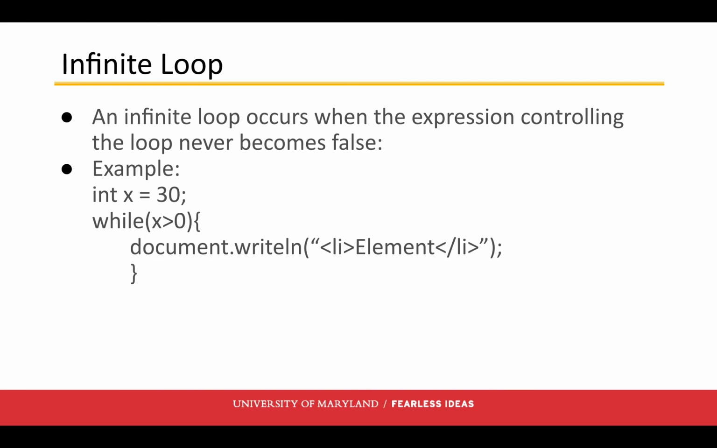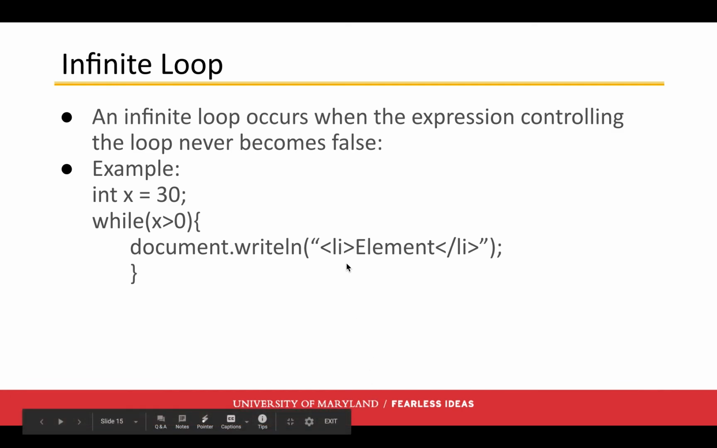Sometimes we can inadvertently create what is called an infinite loop, and that occurs when the expression controlling the loop can never become false. So here's an example. Int x equals 30, while x is greater than 0, document.writeLn list element. And so what this would end up doing, right, x is 30. This statement will always be true. Essentially, it's just going to continuously create a list with an unlimited, infinite amount of items.